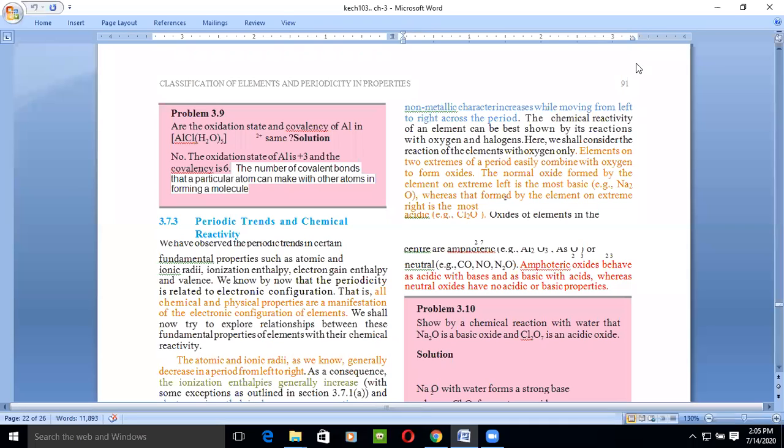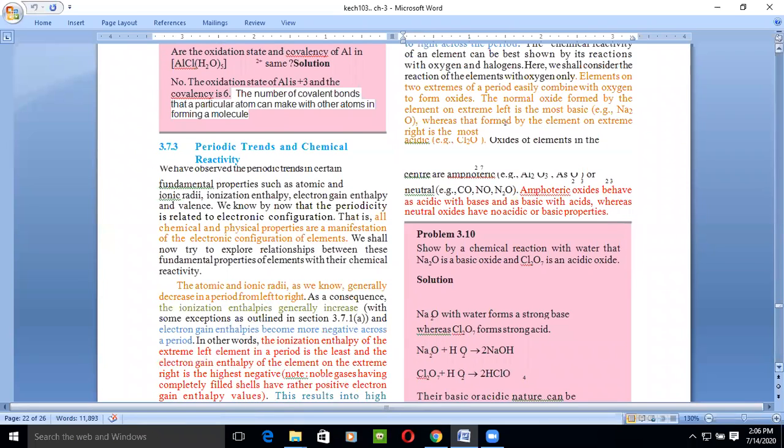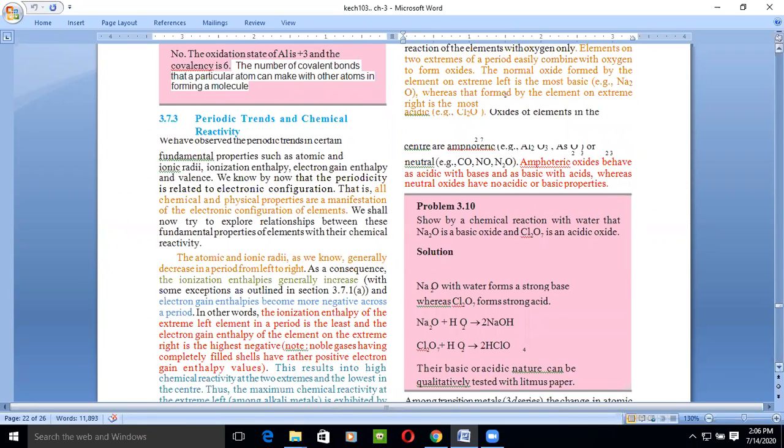Now we will continue to the next topic, the periodic trends and chemical reactivity. We already observed many fundamental properties: atomic radii, ionic radii, ionization enthalpy, electron gain enthalpy, and valency. We have discussed this already. So on what factor are these properties dependent?